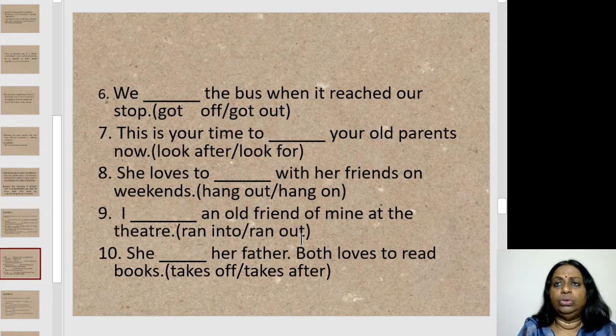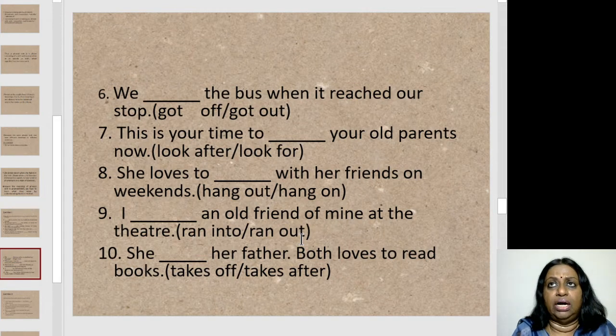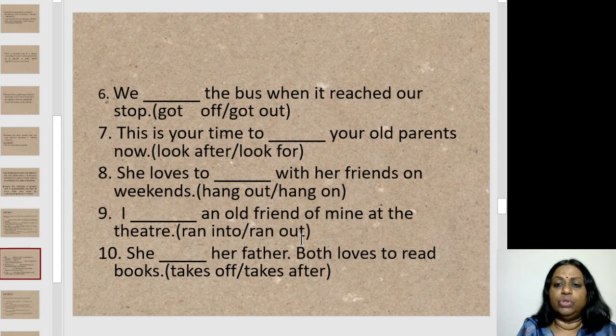We ran out of petrol while we were on the highway. We ran out of drinking water because the Manjira water supply did not come. So ran out is to finish, okay? But run into or ran into means meet somebody by accident. So I ran into an old friend of mine at the theater.